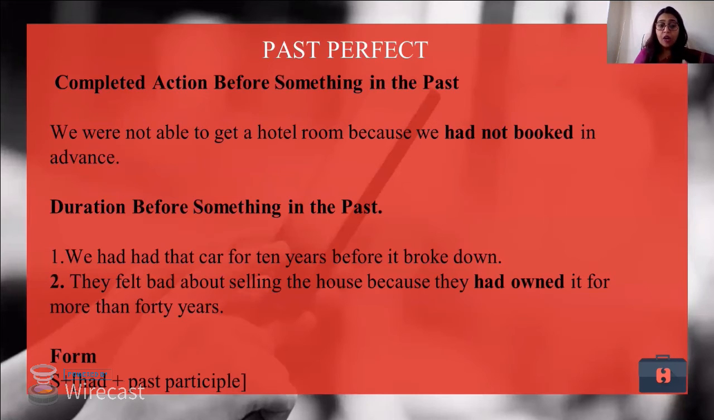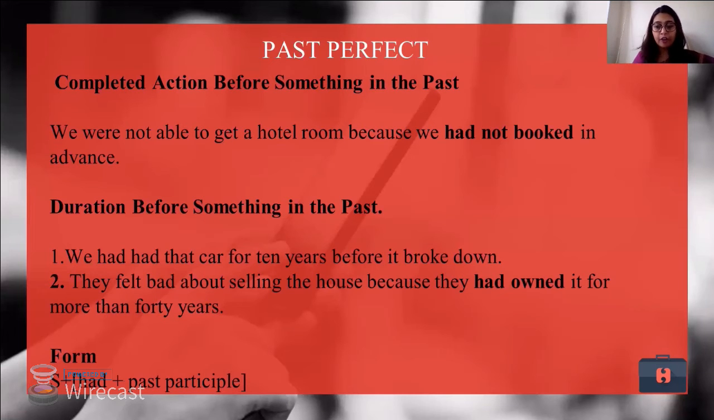So I use have. But herein in this condition, when I'm using past perfect tense, both the actions have finished. We were not able to get a hotel room, so probably I had cancelled my vacation or I had cancelled my leave. So we were not able to get a hotel room because we had not booked it in advance. So the booking procedure was closed quite a long time in the past. Duration before something in the past. Now, what are we talking about here? We had that car for 10 years before it broke down. So when I sold off that car, there are so many actions involved here.